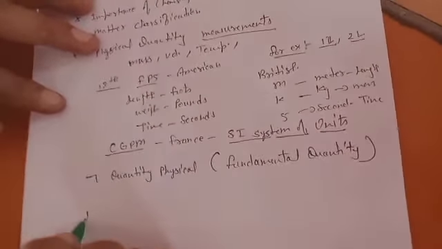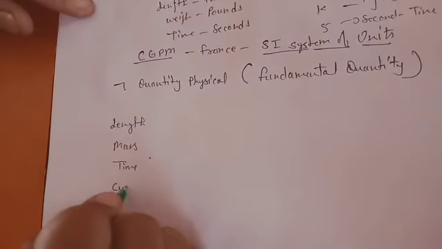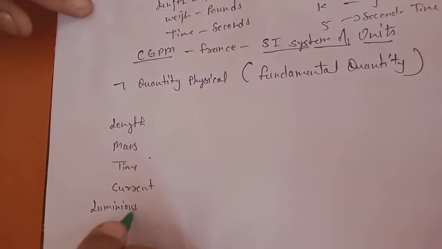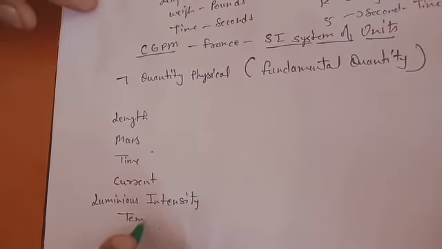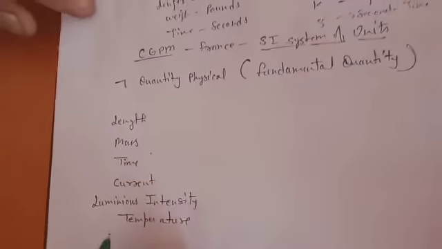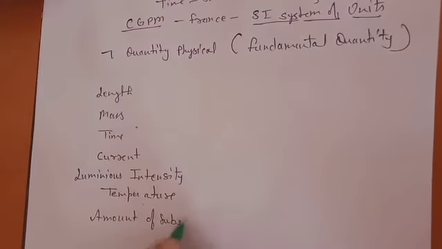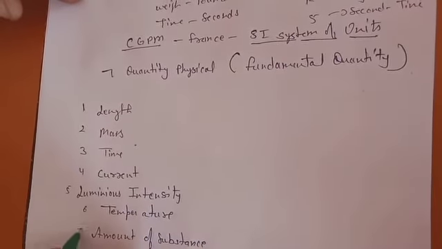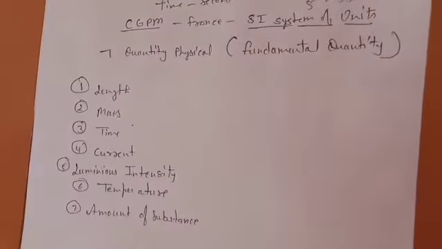Which seven quantities particularly? Length, mass, time, current, luminous intensity, temperature, and amount of substance. Are they seven? 1, 2, 3, 4, 5, 6, 7. Yes, these are the seven fundamental physical quantities. They enlisted them as fundamental quantities.